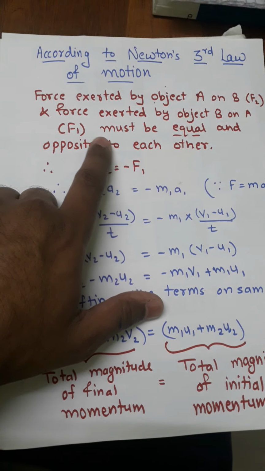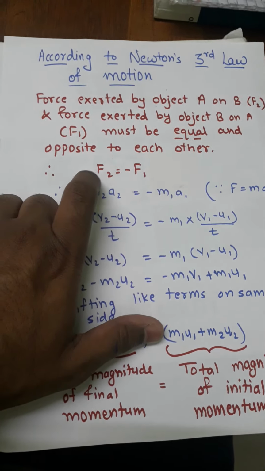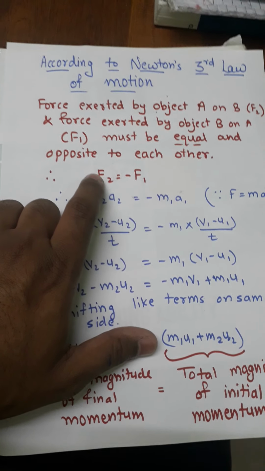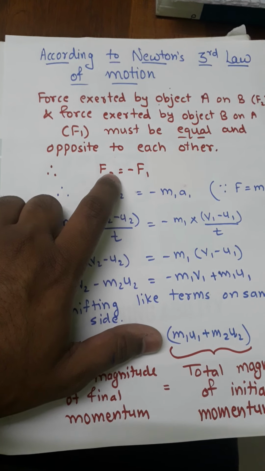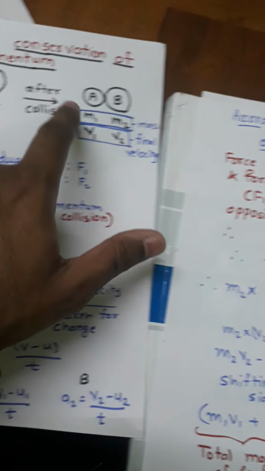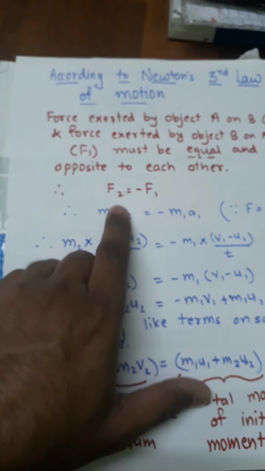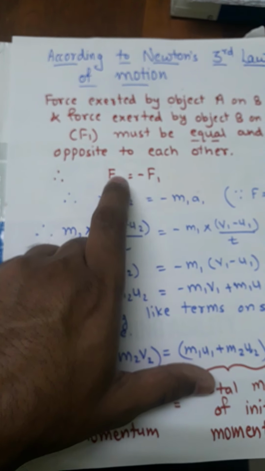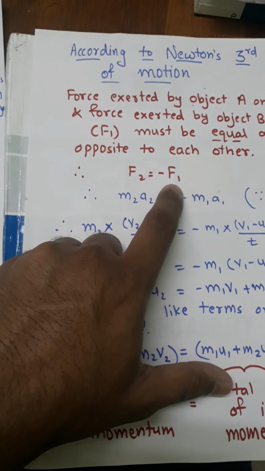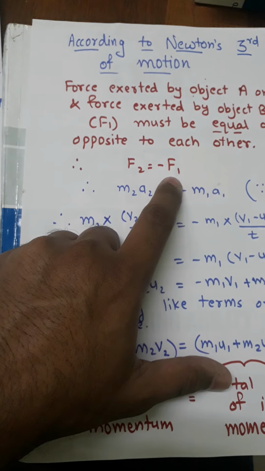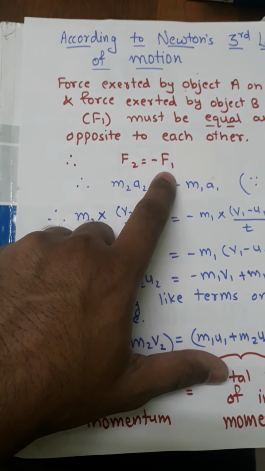on A, F1, must be equal and opposite to each other because action and reaction are equal and opposite. So these two objects are colliding, so their forces will be equal and opposite to each other. Therefore F2 is equal to minus F1.